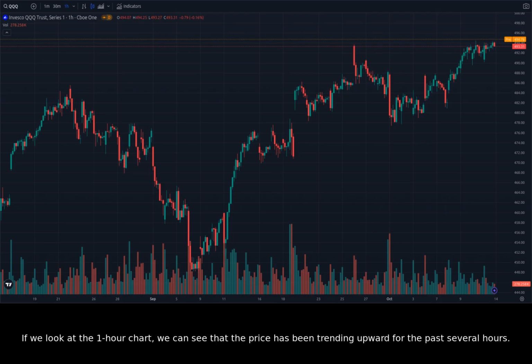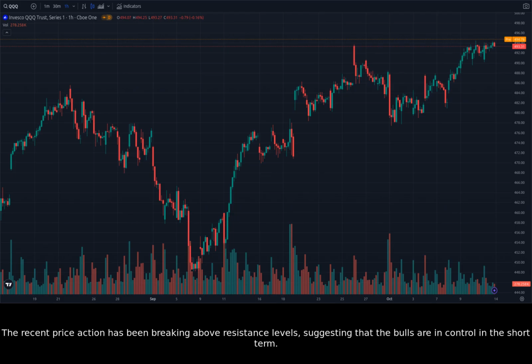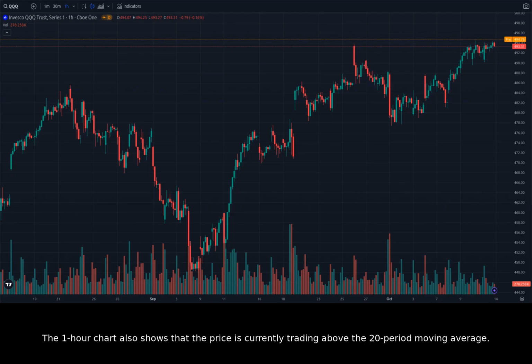If we look at the 1-hour chart, we can see that the price has been trending upward for the past several hours. The recent price action has been breaking above resistance levels, suggesting that the bulls are in control in the short term. The 1-hour chart also shows that the price is currently trading above the 20-period moving average. This suggests that the upward momentum is strong and the price is likely to continue its upward trend.